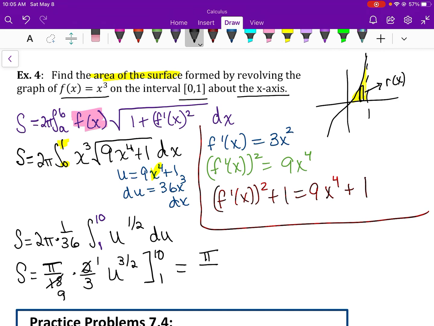So pi over 27, 10 to the 3 halves minus 1 to the 3 halves. All right, and that, you guys, is about 3.563.